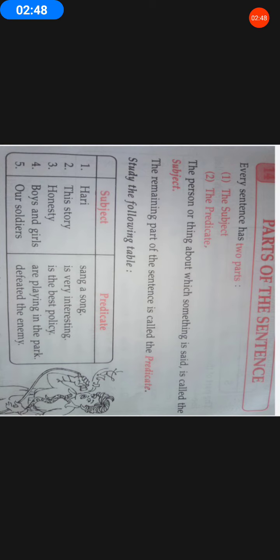Now, let us move to the second example. This story is very interesting. Which story? This story. How is it? Is very interesting. The subject part, what we are speaking about, is this story. Now, what we say about the story, how is the story, is very interesting, becomes the predicate.